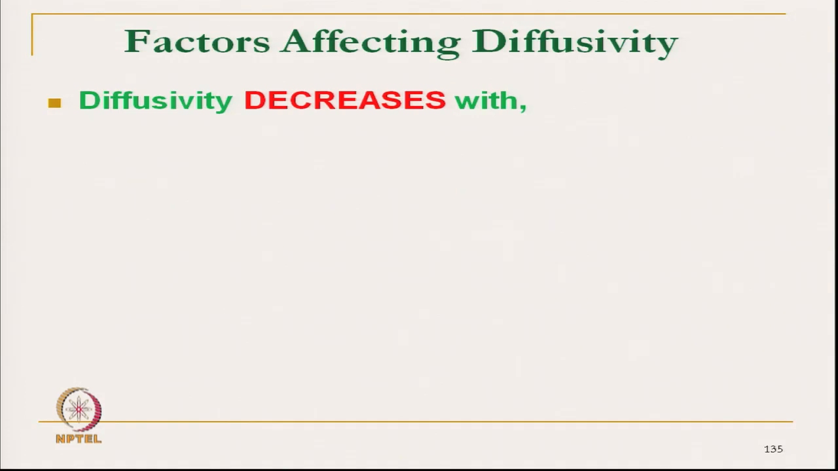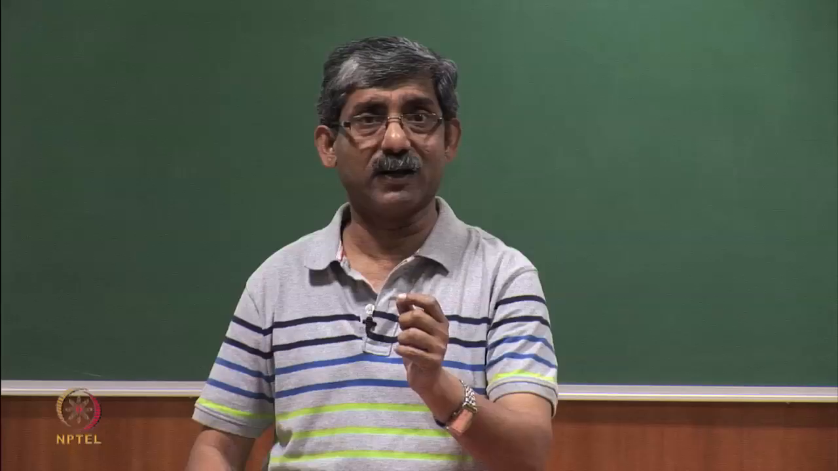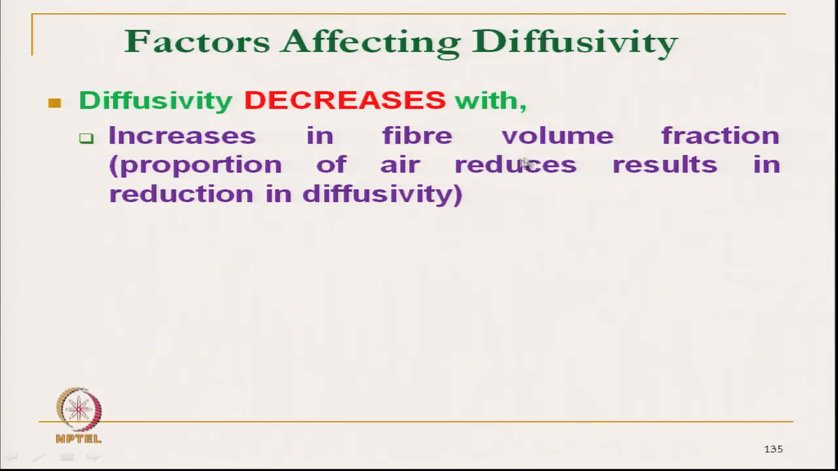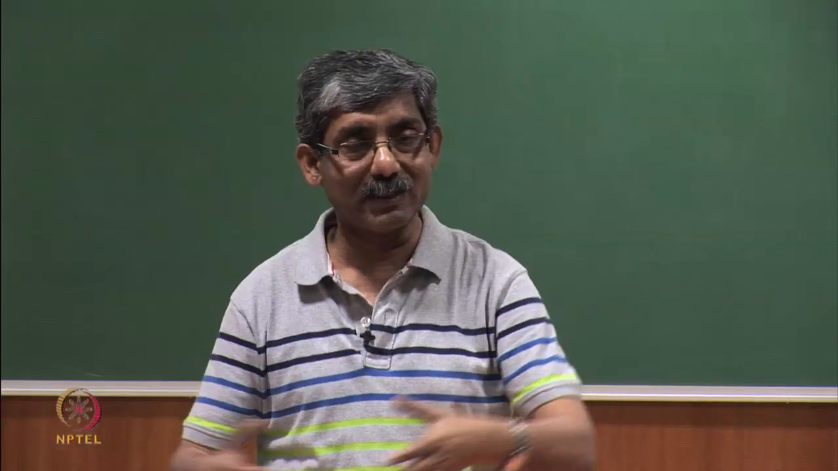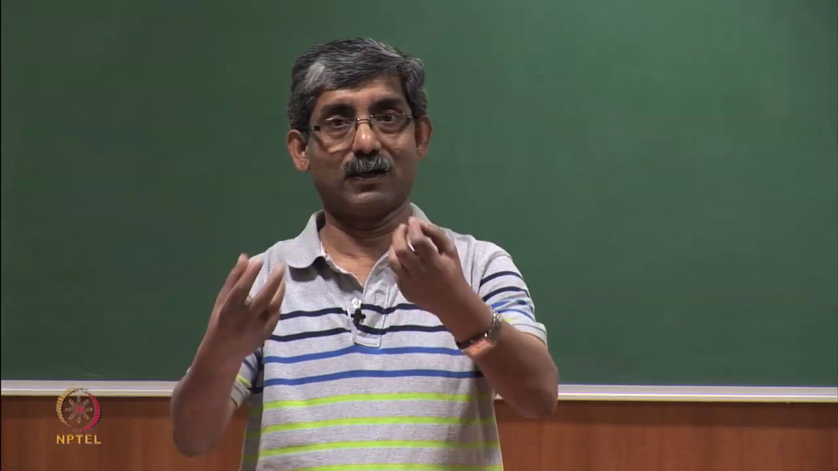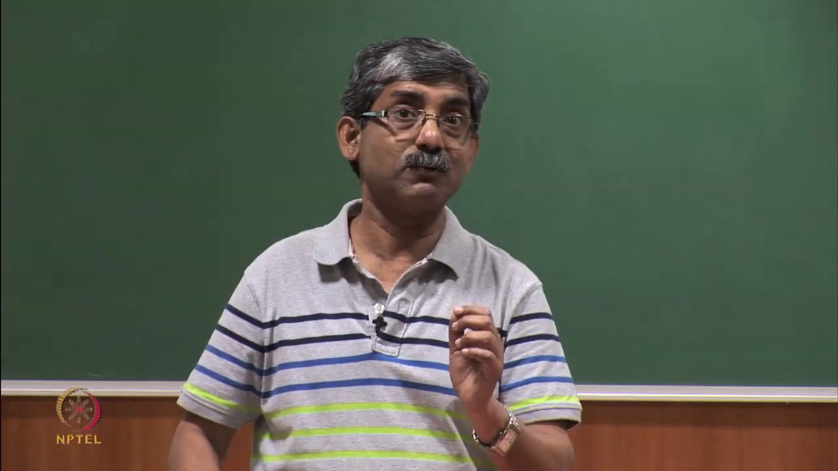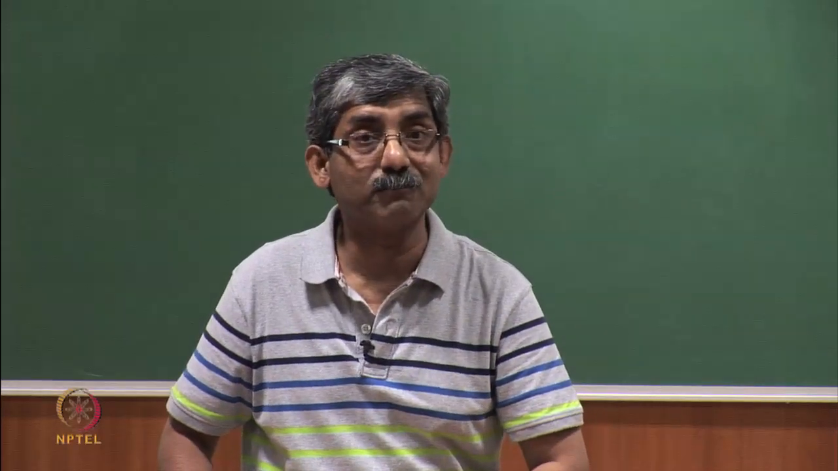So, now let us see what are the factors which actually control the diffusivity. Diffusivity of any material, of textile fiber particularly, decreases with the increase in fiber volume fraction, that means the proportion of fiber in the fabric. That means the volume of air pocket is reduced. So, when the fiber volume fraction increases, the proportion of air pockets is reduced, so diffusivity reduces. This diffusivity is due to Fickian diffusion.